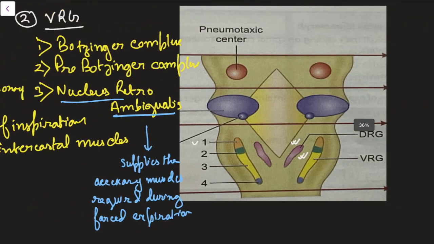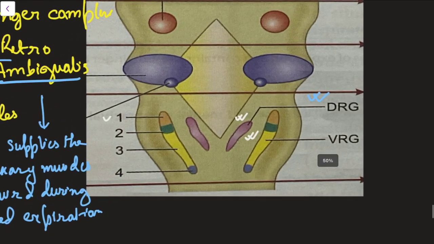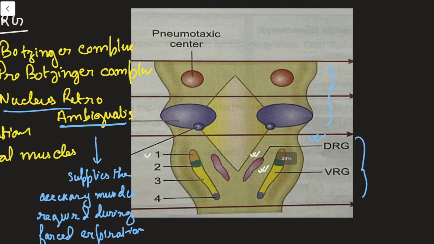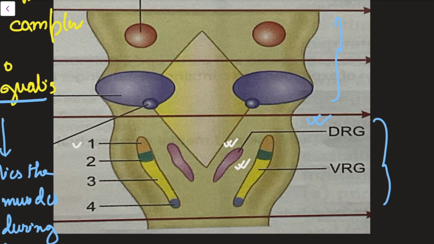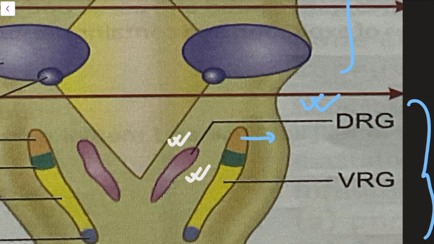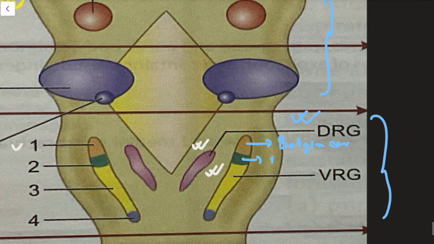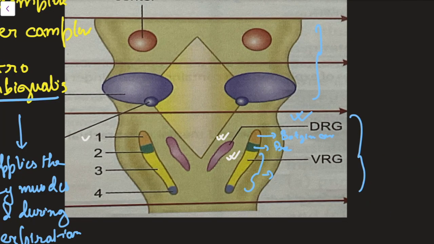In this diagram, you can clearly see the medullary centers. This part is the pons and this one is the medulla. Here you can see this pink one is the DRG and this one is the VRG, the ventral respiratory group. This one is the Bötzinger complex, the next one is the pre-Bötzinger, and the last part is the nucleus retroambigualis. So this much is done.